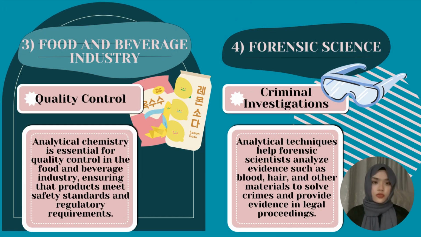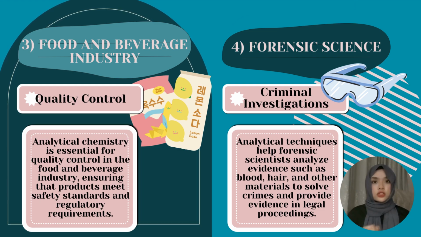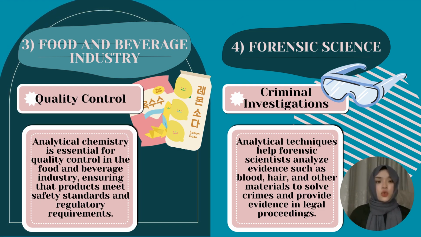Other than that, we have the food and beverage industry, and the last one is forensic science. Third is the food and beverage industry, where we have quality control. Analytical chemistry is essential for quality control in the food and beverage industry, ensuring that products meet safety standards and regulatory requirements. For forensic science, it is criminal investigation. Analytical techniques help forensic scientists analyze evidence such as blood, hair, and other materials to solve crime and provide evidence in legal proceedings.